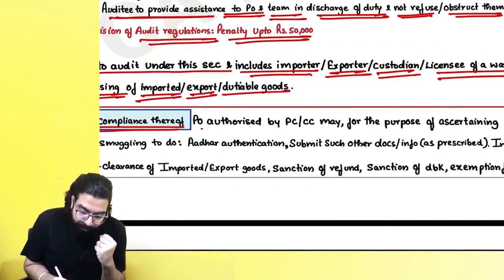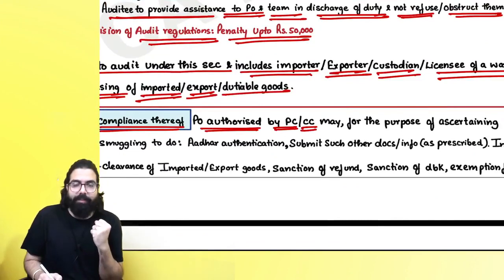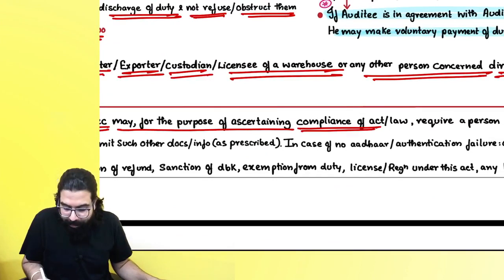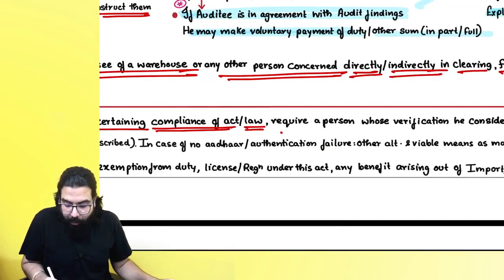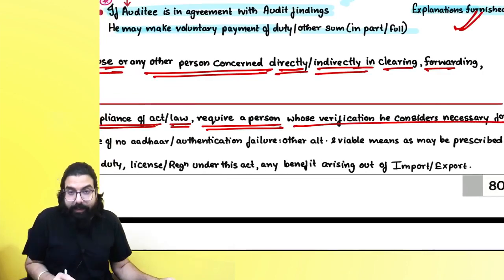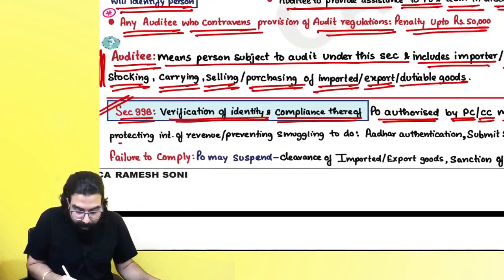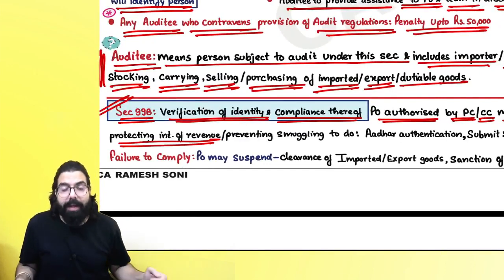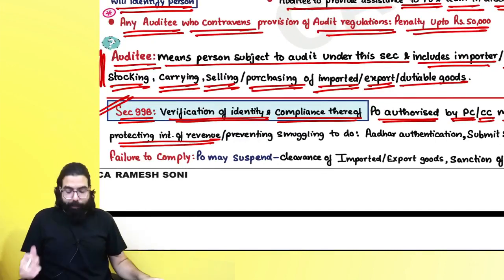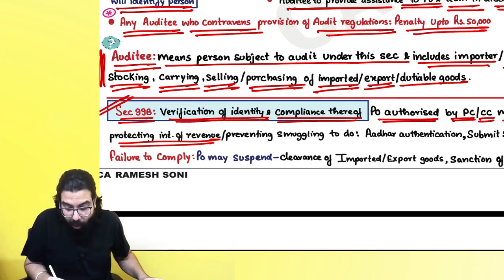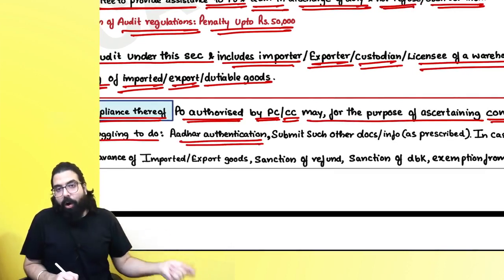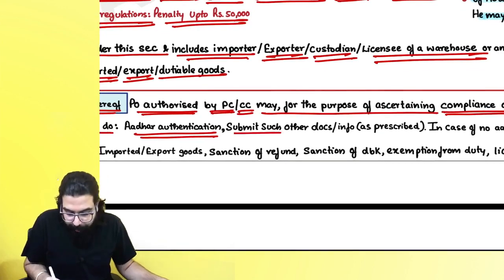Sir, if the proper officer authorized by the Principal Commissioner or Commissioner of Customs considers verification of a person necessary for the purpose of ascertaining compliance under the Act, for protecting the interest of revenue or preventing smuggling, then they can ask you to do Aadhaar authentication and submit such other documents or information as may be prescribed.